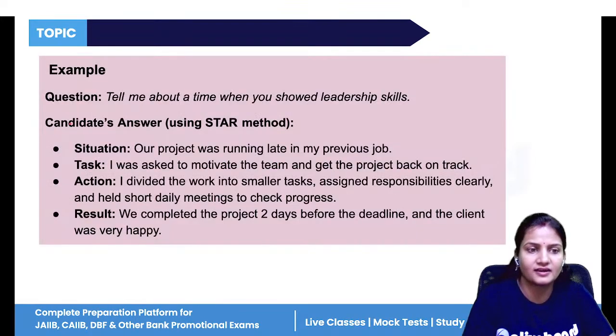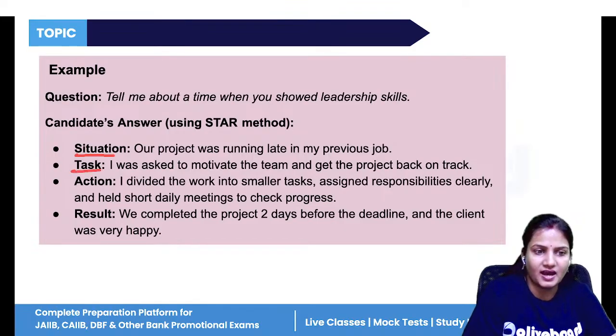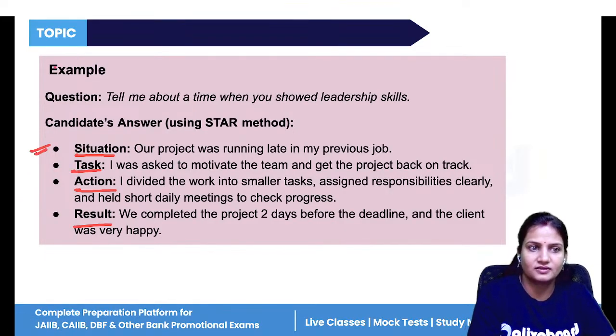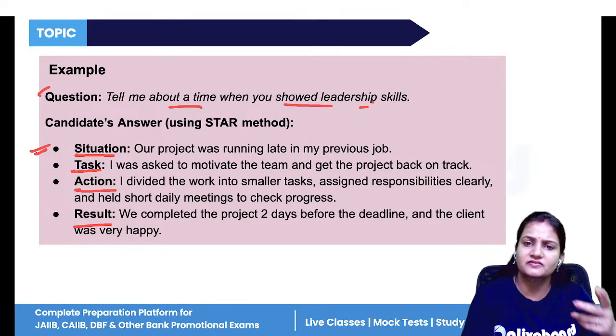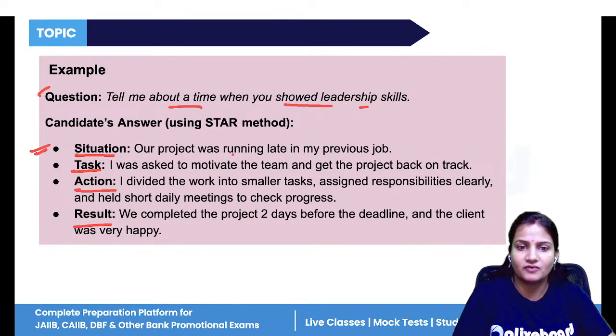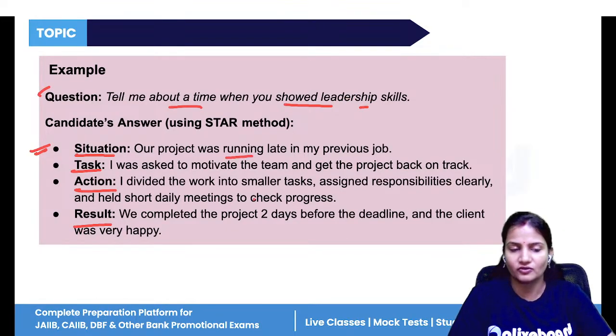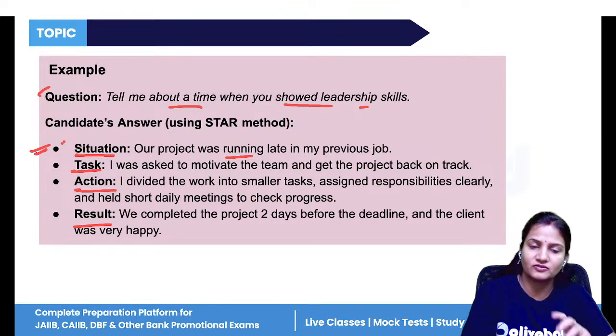Now, in the behavioral event interview, the interviewer analyzes on the basis of STAR. Now, what is the STAR? STAR is situation, task, action, result. So, what was the situation? For example, tell me about a time when you showed your leadership skills in the previous company. So what was the situation at that time? Our project was running very late, okay, in my previous job.